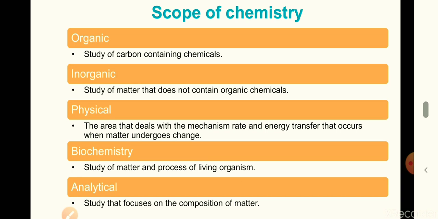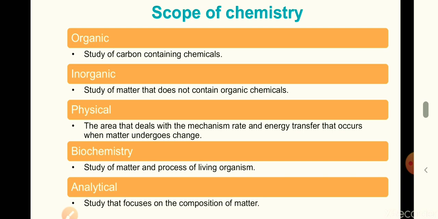Inorganic chemistry. The study of matter that does not contain organic chemicals is called inorganic chemistry. Physical chemistry, the area that deals with the mechanism, rate and energy transfer that occur when matter undergoes changes. This is called physical chemistry.